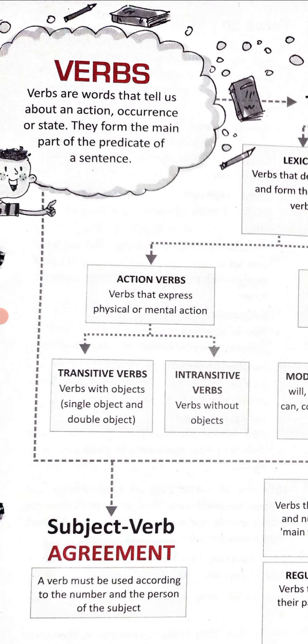Is it clear? So basically we can say that verbs are the action words in the sentence. Whosoever is performing, doing whatsoever, those action words in the sentence are known as verbs. They are the main part of the predicate.